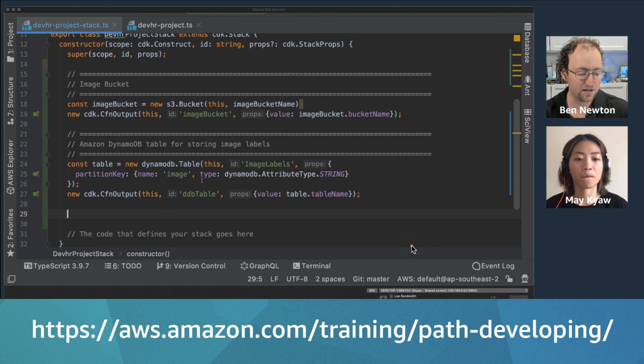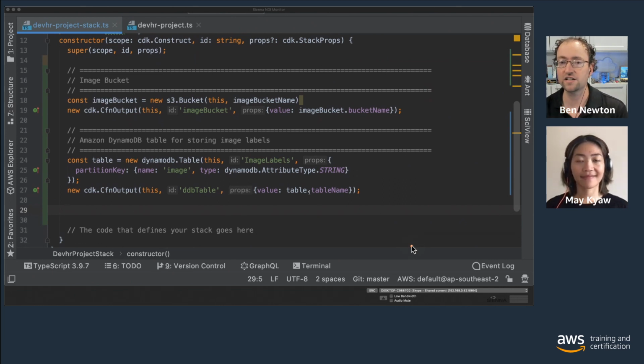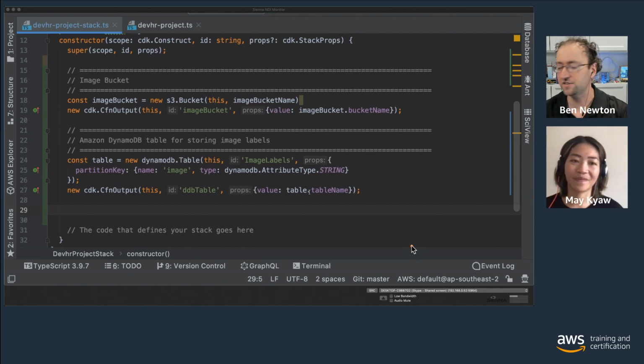And we also have an advanced developing course, so I might get the mods to just pop the URLs into the chat for us on that one. But as we're going through, we're hoping to give you nuggets of information, but as we're building a project, it's going to be difficult to give you all the theory. So we're hoping to give you resources and point you in the right direction if you want to deep dive on any of these areas.